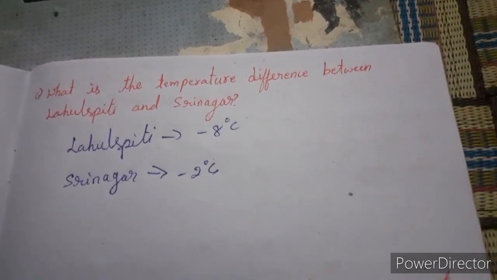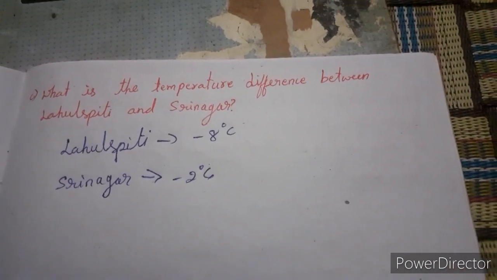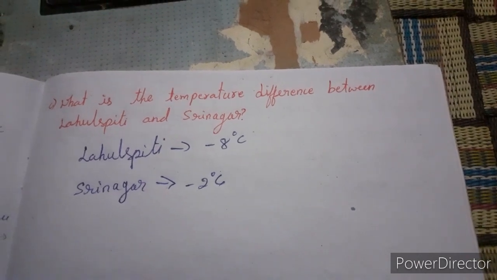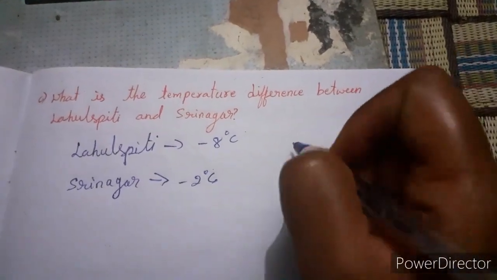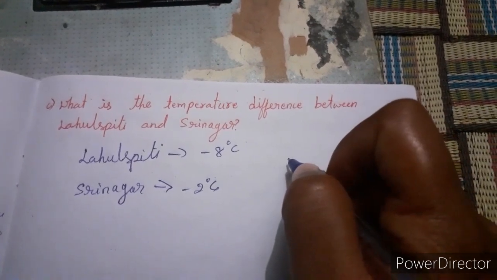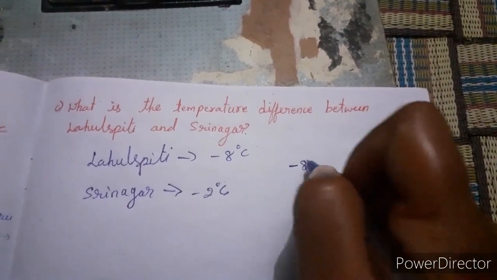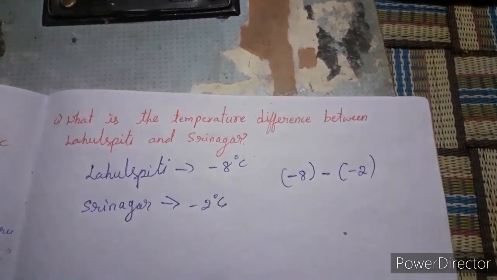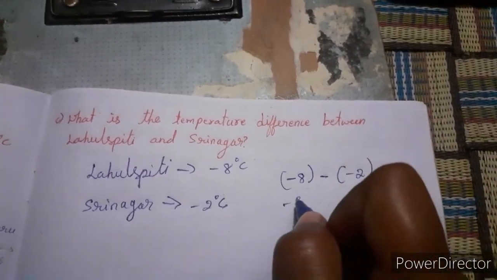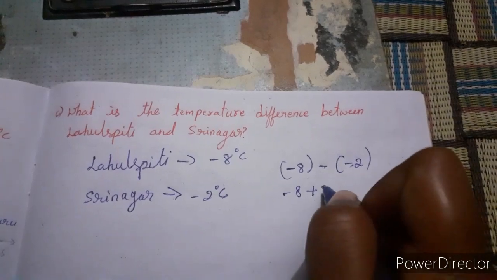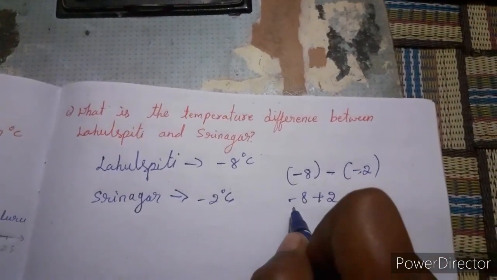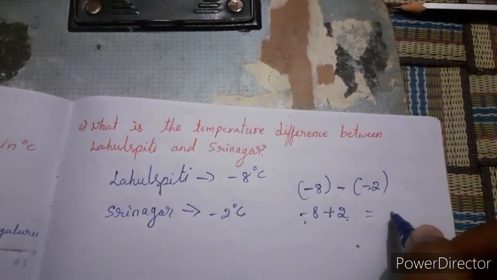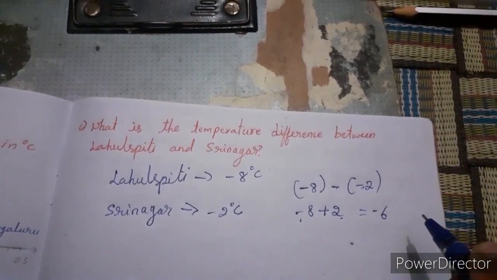Correct, no? Then we have to check the difference. As usual we have to subtract one from another. So minus 8 minus of minus 2. Then minus 8, minus into minus is plus 2. Then minus 8 plus 2, one plus and one minus means we need to subtract. So then we are getting minus 6.